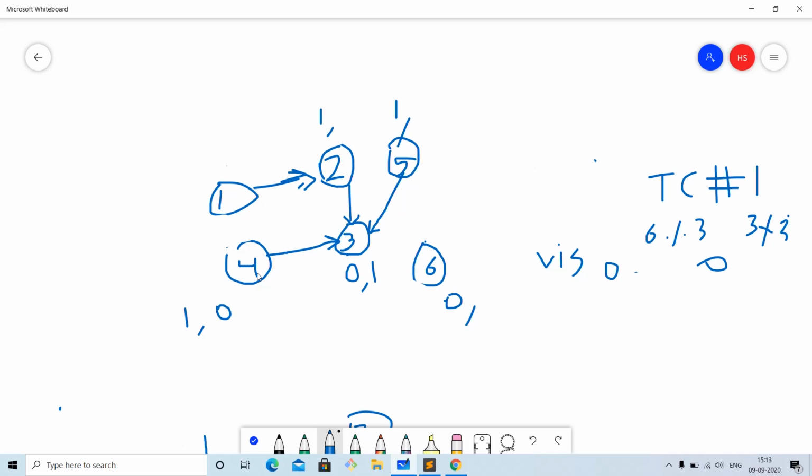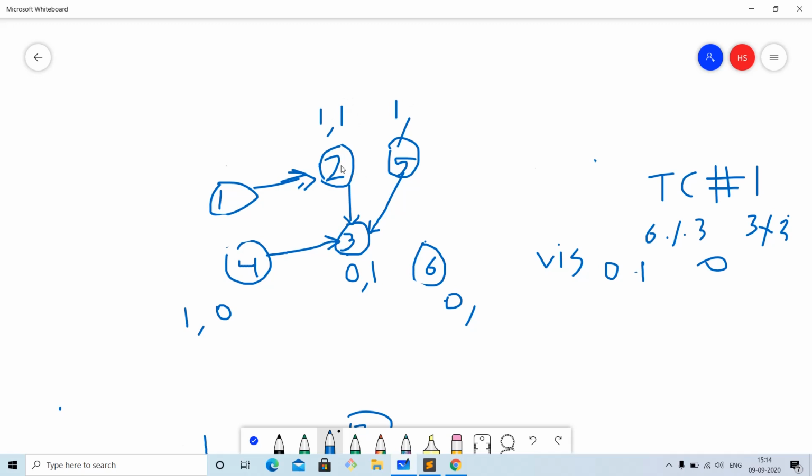But let us say now in this case we visit 4. 4 mod 3 is 1. So the color will be... visited of 1 will be 1, but visited the color will be 0. So now let us say we visited 2 first and 5 later. If we visit 2 first, then we will give the color which is less than or equal to n, so we will give the color 1. Here we will give the color 0, but it doesn't matter because we already colored it 1.